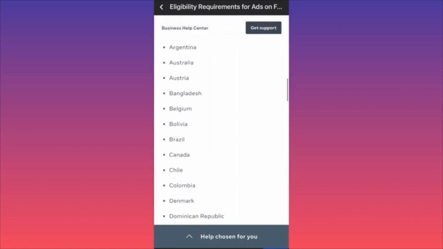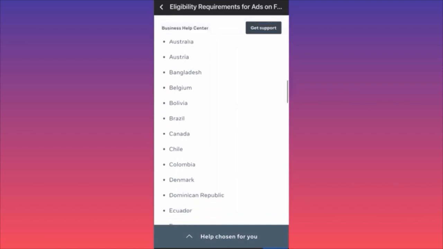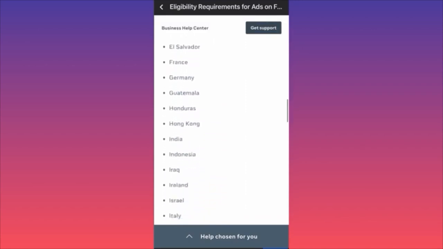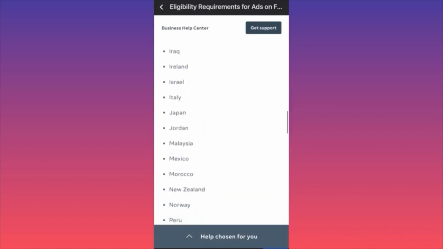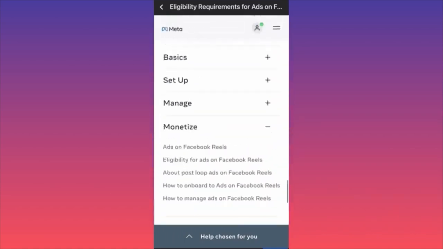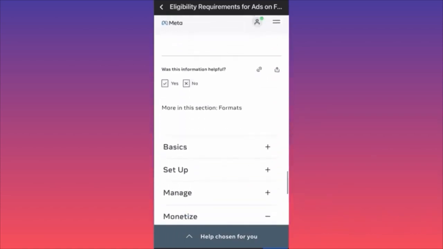I think you have Bangladesh. But where are all the Asian countries? You have Hong Kong, Indonesia, India, Iraq. So pretty much all the big countries are over here.